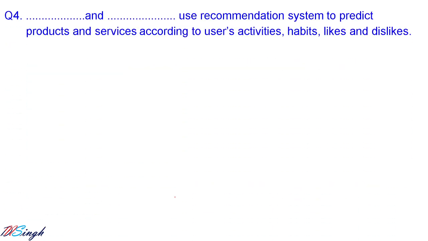Next, question number 4. Here you have two fill in the blanks. Recommendation systems are used to predict products and services according to user activities, habits, likes and dislikes. You can name any two shopping websites here, like Amazon and Flipkart. They predict services or products as per the user's habits, likes, dislikes or previous search patterns. So Amazon and Flipkart use recommendation systems, which are based on artificial intelligence, to predict products and services according to the user's activity, habits, likes and dislikes. I hope you are getting what I am explaining.